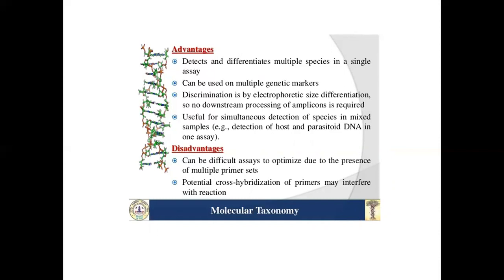Useful for simultaneous detection of species in a mixed sample, that is, detection of host and parasitoid DNA in one assay. Disadvantages: can be a difficult assay to optimize due to the presence of multiple primer sets. Potential cross hybridization of primers may interfere with the reaction.